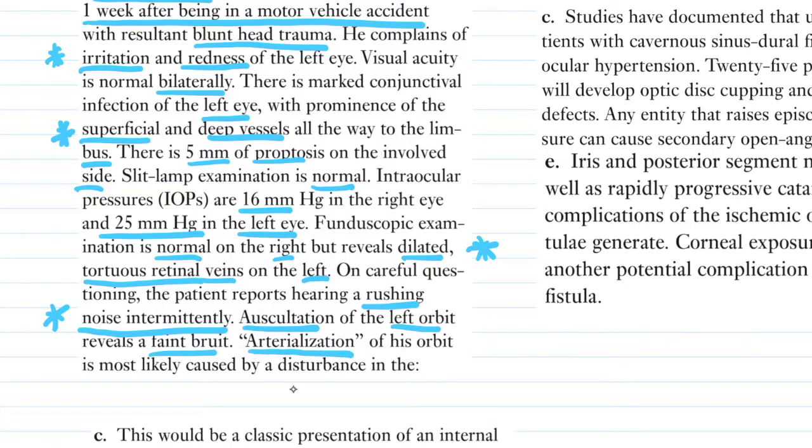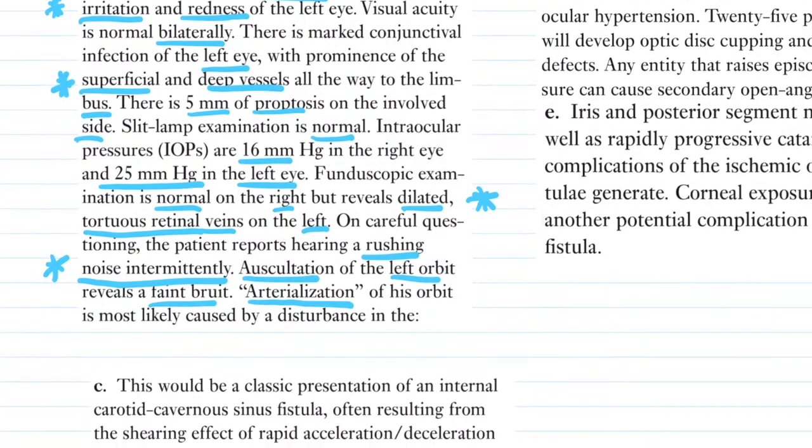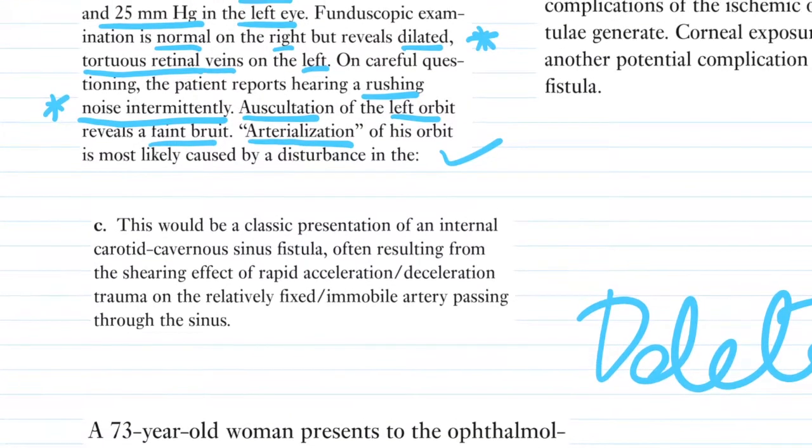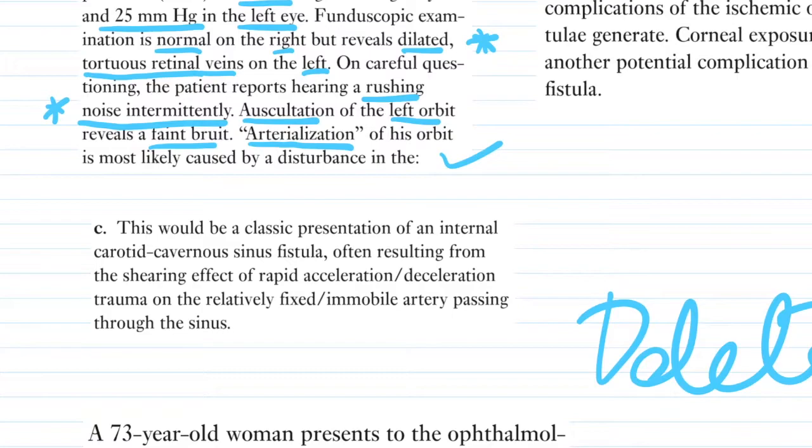And then arterialization of his orbit is most likely caused by a disturbance. And so the question is not asking you to diagnose it directly. He expects that you have already diagnosed it by all these keywords. Now what he's asking you is the underlying mechanism of what is happening here. He is already assuming that you understand that there is an arterialization happening here, and he's asking you the cause for it. So let's look at it.